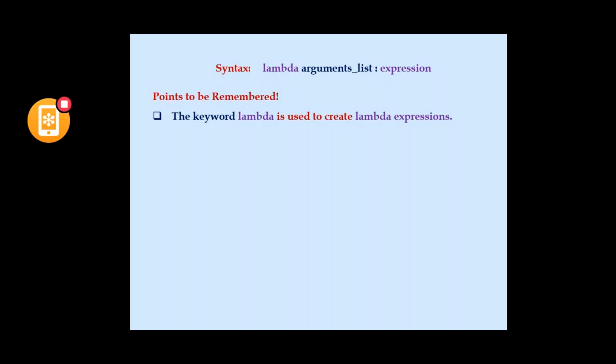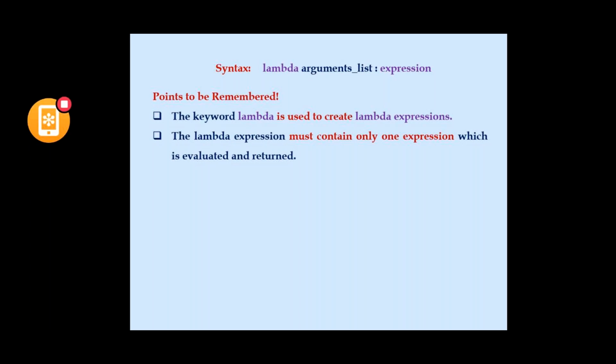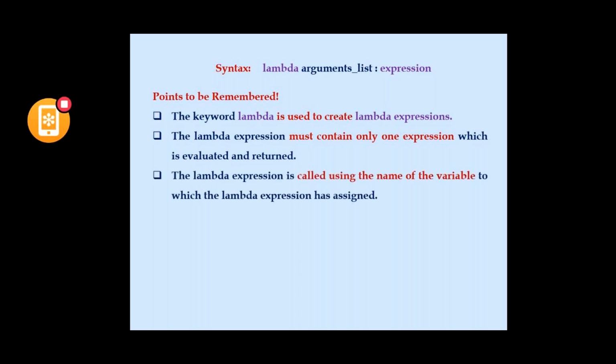And we must be careful that the lambda should contain only one expression which has to be evaluated, and the value should be returned. So only one expression should be evaluated, and we have to call the lambda function with a variable.